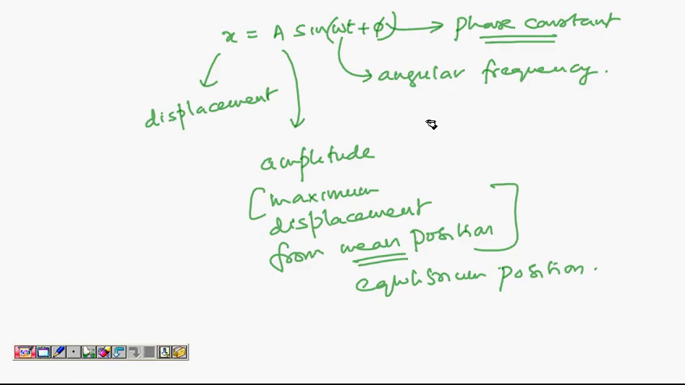So whenever a motion is SHM, you must assume this x-t relation and then proceed with the problem. That is the idea. You must assume this position-time relation and then go with the required solution. So the position-time relation in SHM is a sinusoidal function. That is a very important point.